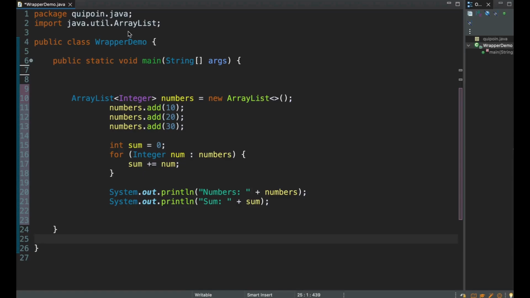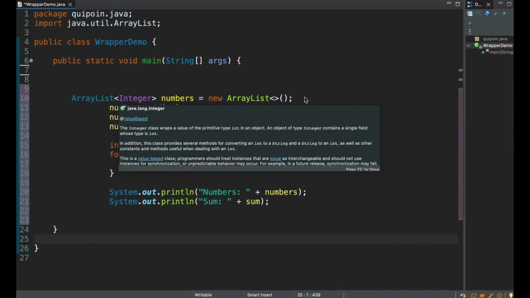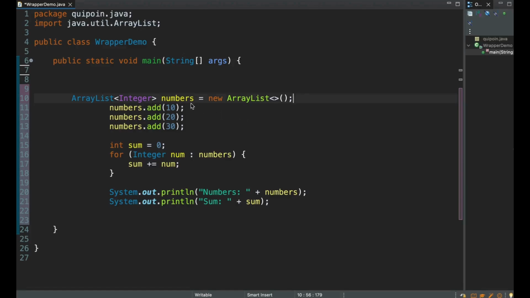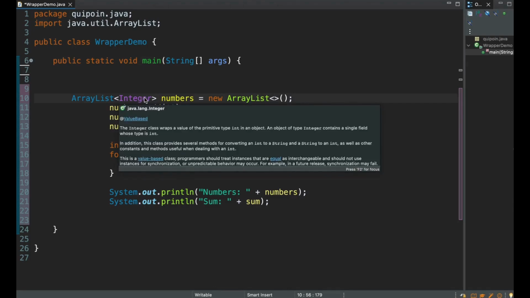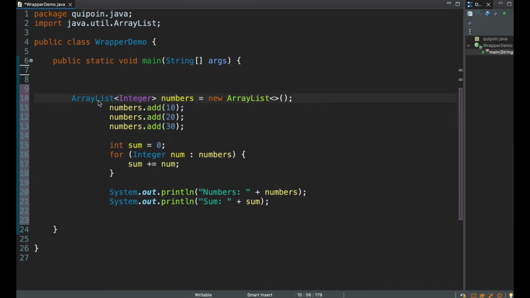Now moving forward, we have written ArrayList Integer numbers equal to new ArrayList. Now can you think why? Here comes the interesting part. We are creating an ArrayList that will store Integer objects, not int but Integer. Why? Because Java collections only work with objects, not primitives. That's exactly why wrapper classes exist. They wrap a primitive like int into an object like Integer.